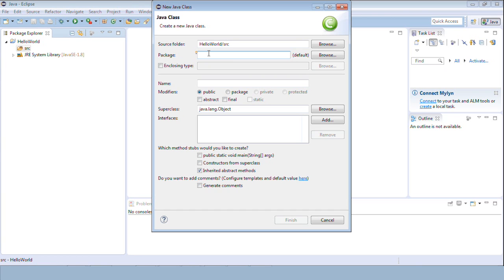We give a namespace, followed by the organization name, followed by the type of classes which you are going to store, say maybe hello java, and the name of the file, say HelloWorld. So the package name is something like com.psl.hellojava. That should be in lower case.